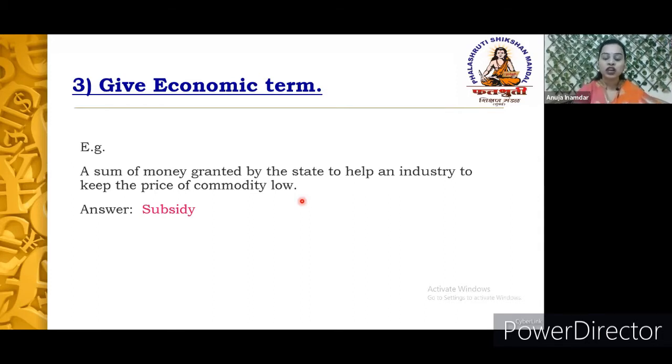If you are very clear with the concepts, you can get maximum marks in question number 1. That glossary, the meaning and the definition of various economic concepts, will definitely help you to get full marks in this type of question.